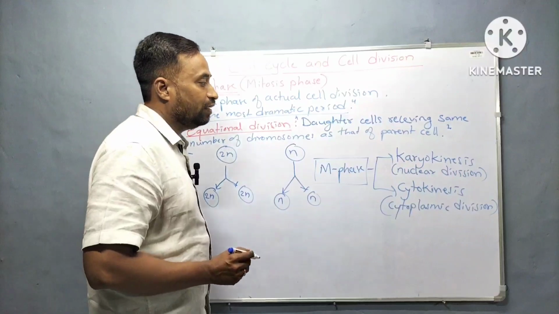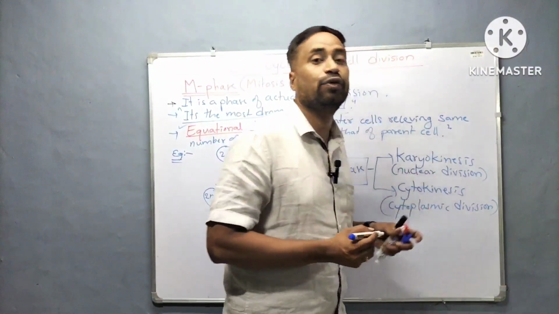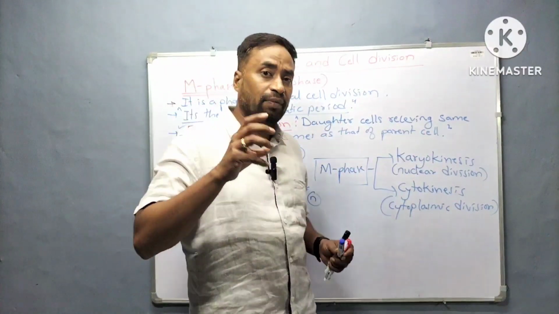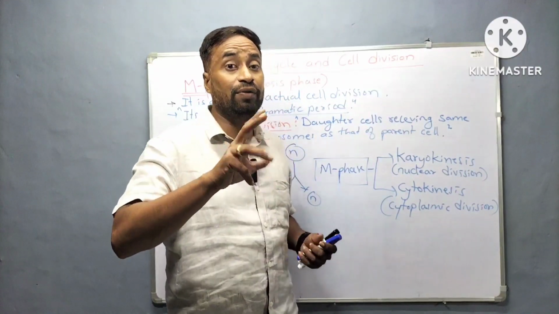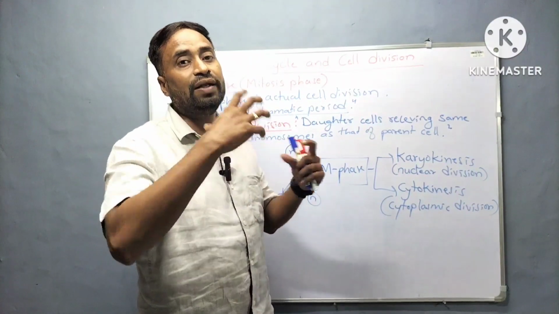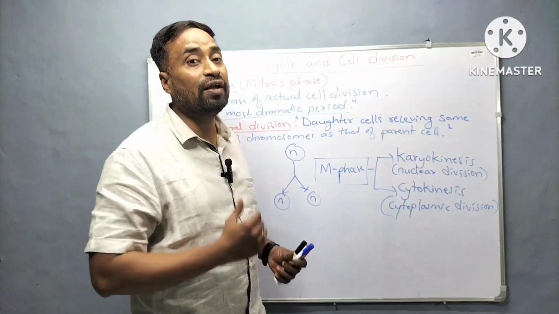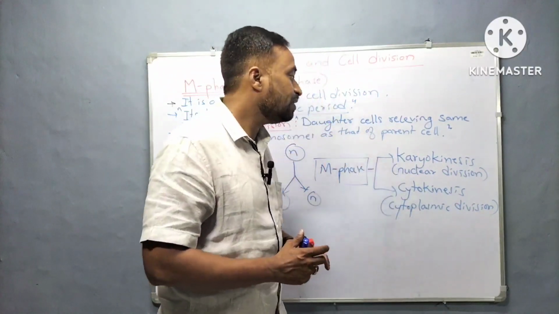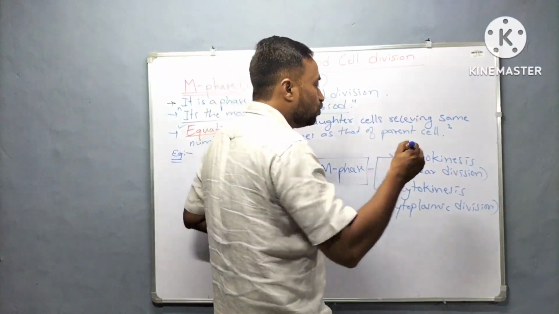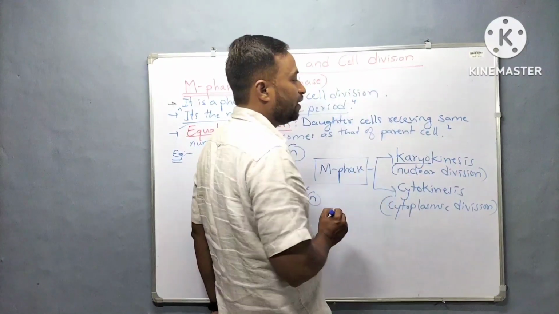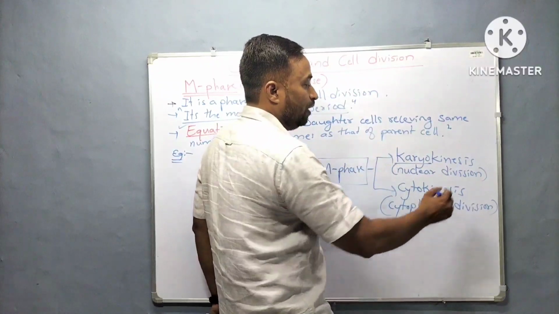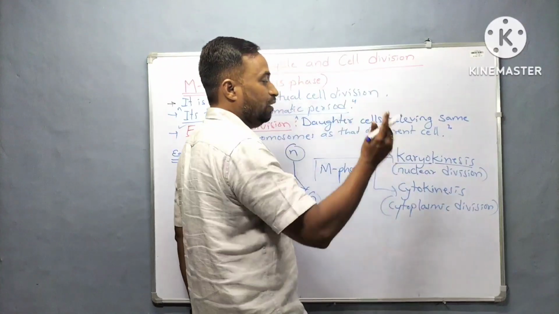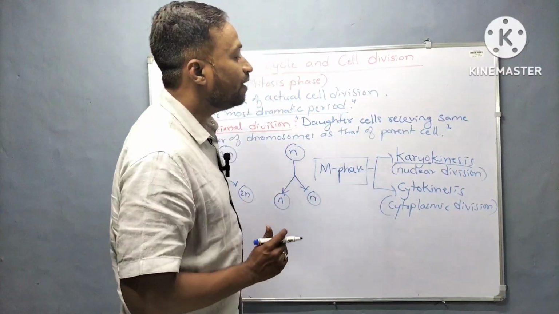Mitotic phase is further divided into karyokinesis, that is nuclear division, because in mitosis first the nuclear division takes place. The nucleus will get divided into two daughter nuclei. That is why it is called karyokinesis. Remember, karyo refers to nucleus and kinesis refers to division, so it is a nuclear division.